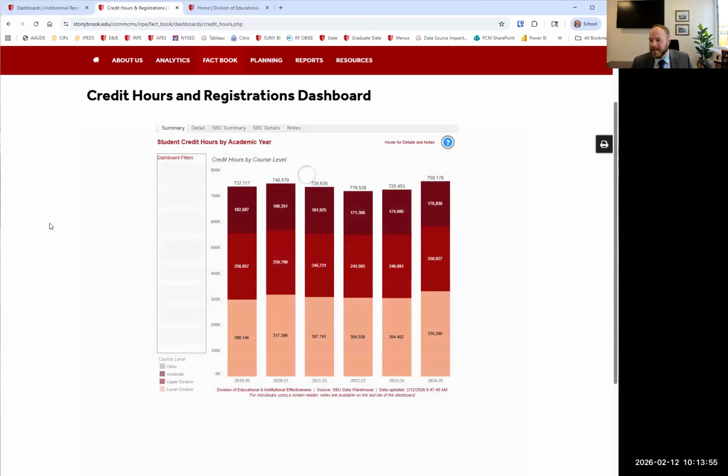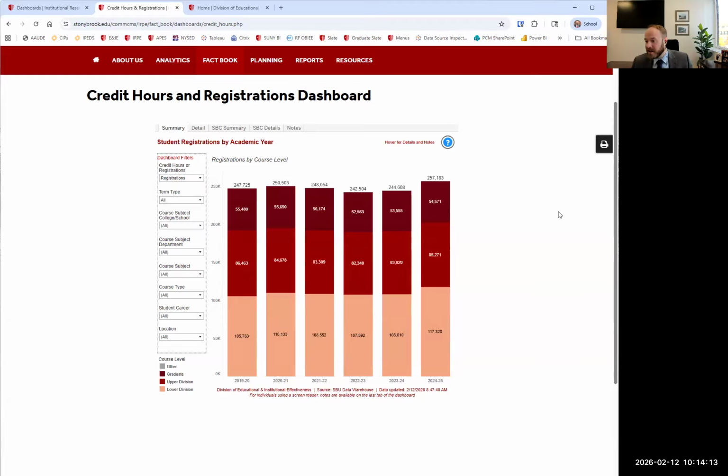So much data, it takes so long to load. Let's go with that. We default to showing credit hours in this dashboard, but we can also show registrations. They are related to each other. A 3 credit hour course with 1 registration is just 3 times, so they're going to look the same when you change them. But if you have a specific question you're trying to answer, you may need to change between a credit hour and a registration. You can do that up here.